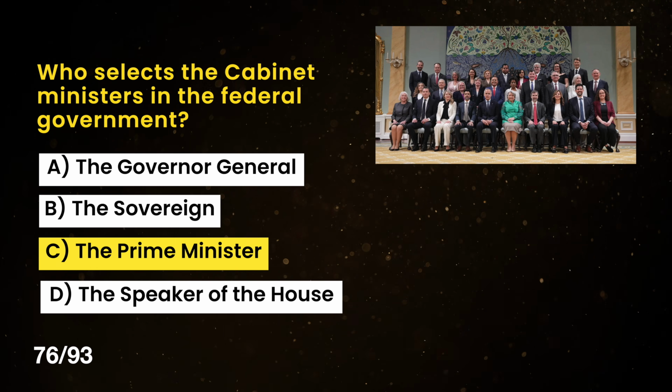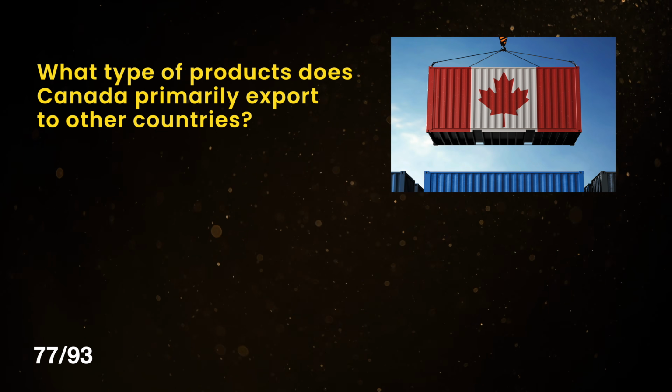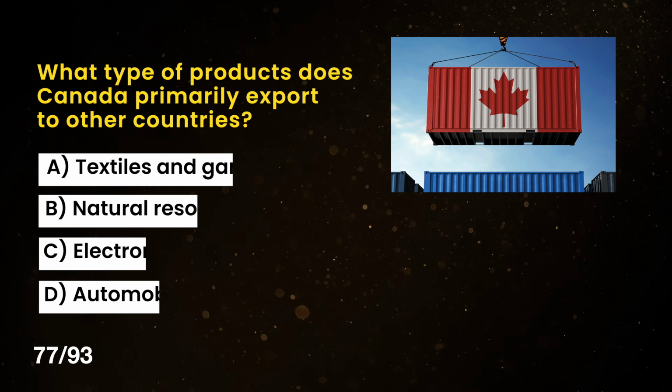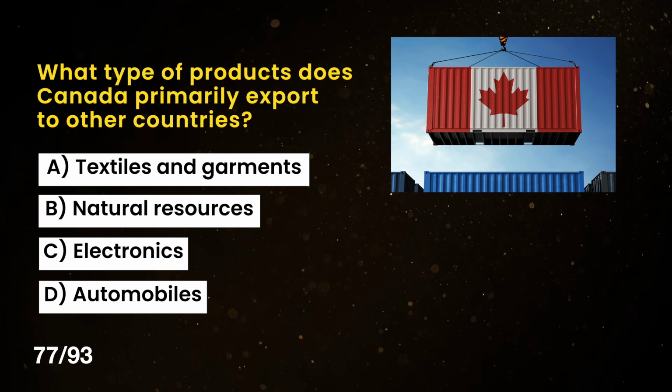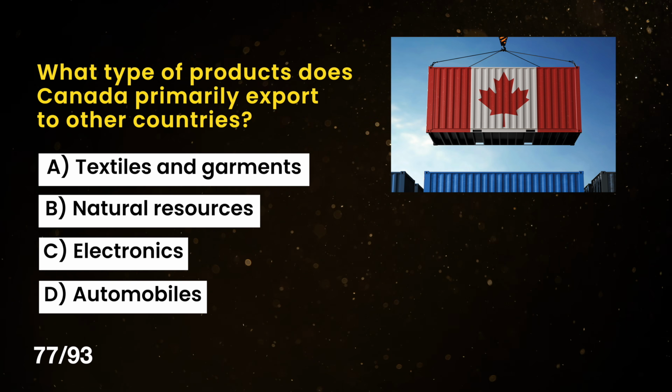The correct answer is C. The Prime Minister. What type of products does Canada primarily export to other countries? A. Textiles and garments, B. Natural resources, C. Electronics, D. Automobiles.